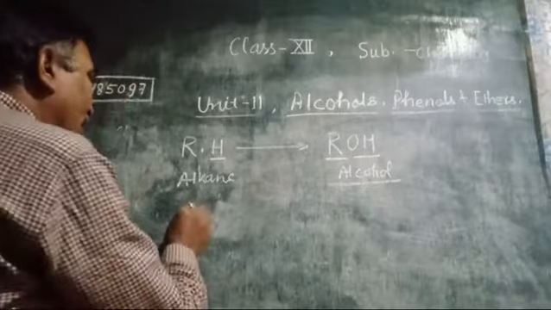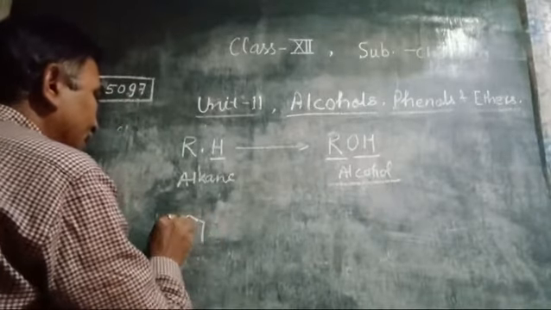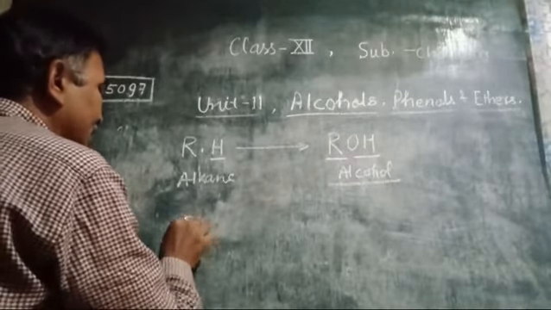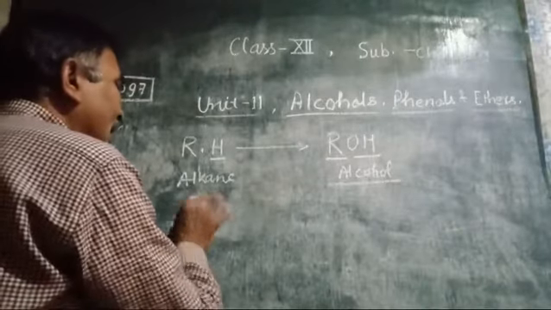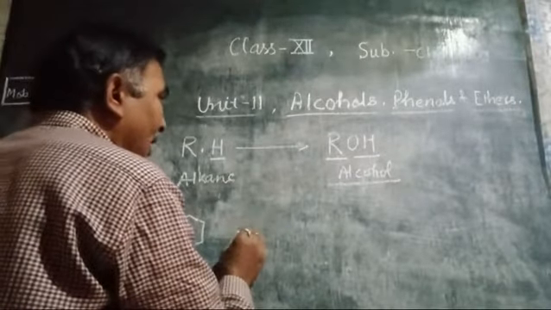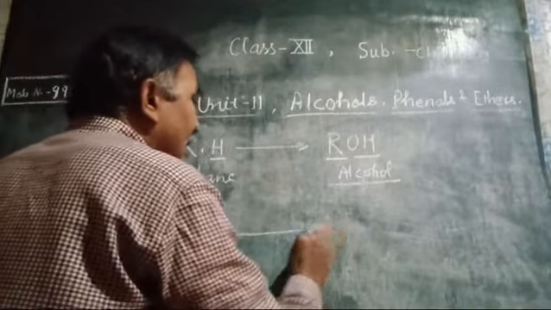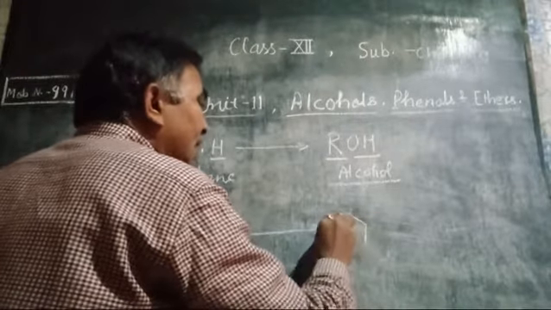Similarly, from benzene, C6H6, if one hydrogen is replaced by OH, then the compound formed is called phenol.